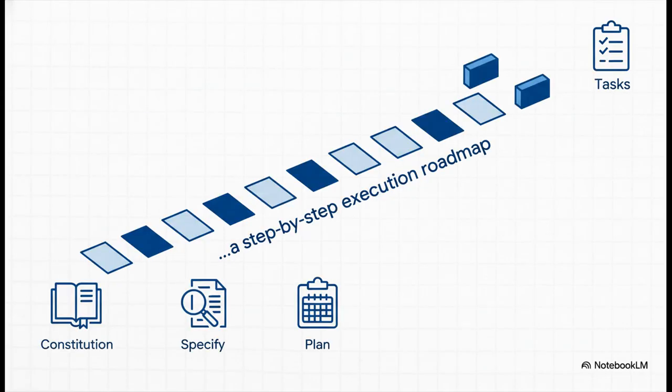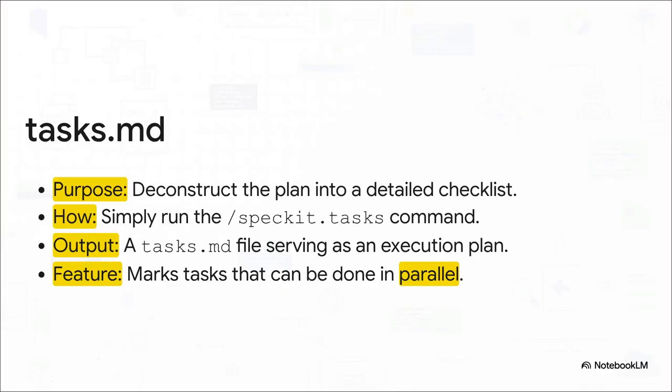Phase 4 is tasks. You've got the rules, you've got the requirements, you've got the architecture. Now you just need a step-by-step roadmap to actually build the thing. And this step is just beautiful in its simplicity. You literally just type the command. The AI reads everything we've made so far and generates tasks.md, which is a complete checklist for execution. It turns that big, scary architectural plan into a bunch of small, manageable steps. And it's even smart enough to figure out which tasks can be done in parallel, which is a huge boost for productivity.